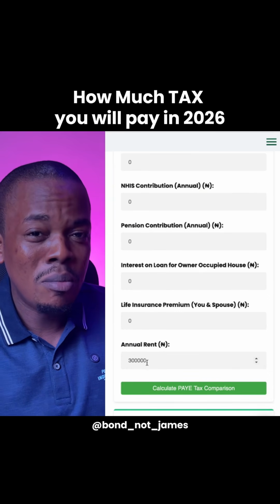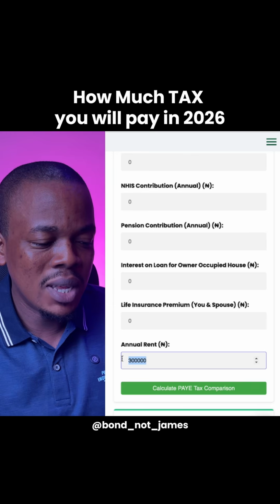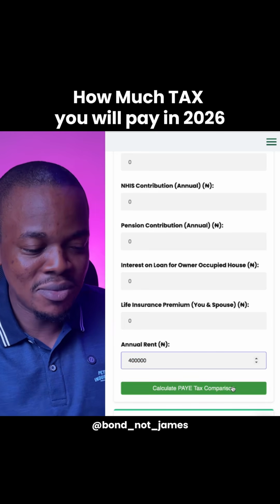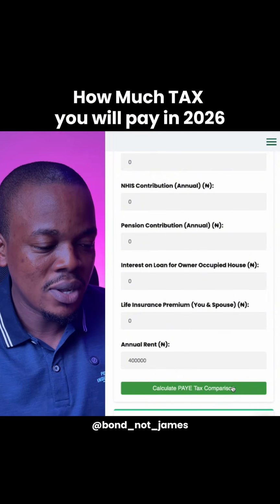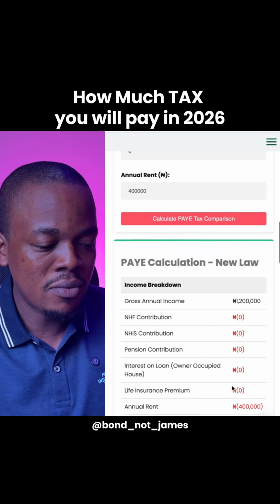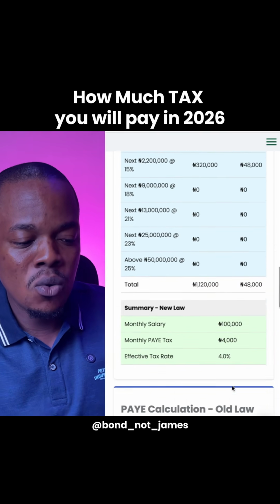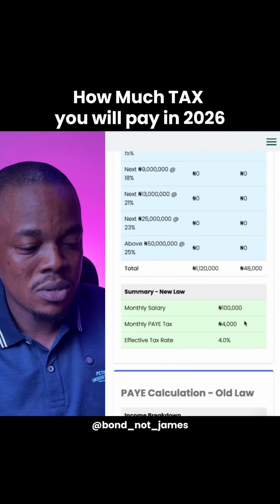Somebody earning 1.2, let's say 400,000. I even feel like 300 was too much for somebody earning 780, but I mean, you can see it's still zero. So let's use 400,000 for somebody earning 1.2. So you can see somebody earning 100,000 naira is going to pay only 4,000 naira per month, which is 4% of their salary.